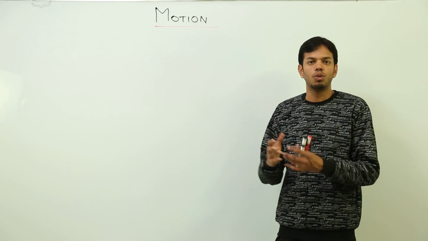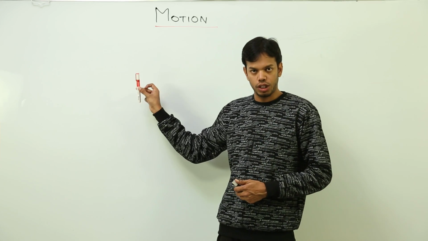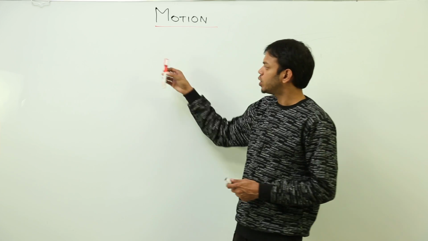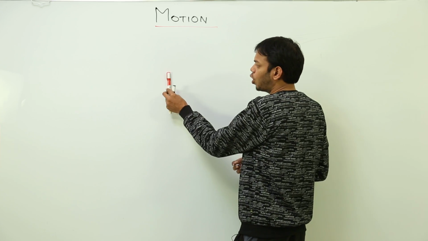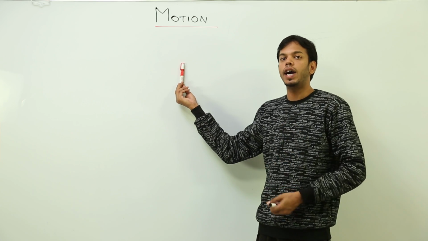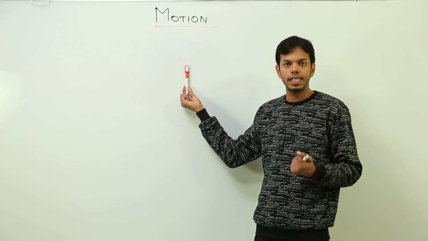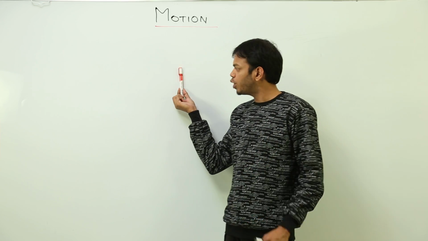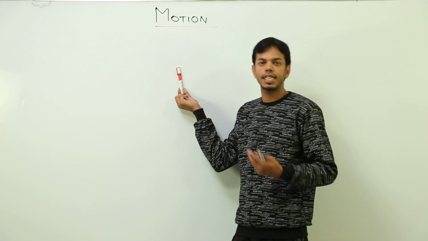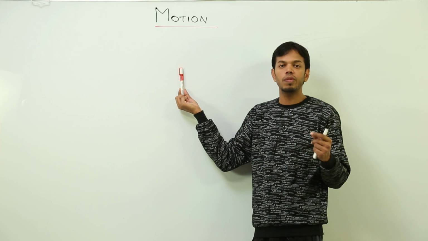So what exactly is motion? First of all, if we have to define that this marker is in motion, what would it mean? Suppose I'll stick it with a double tape on this board. It will be at rest, right? Now, how would I define it at rest? Before defining something in motion, I have to define what exactly is rest, right? So, if I have to define that an object is at rest, what can I say about it? That it is not moving, or it is not moving with respect to what?